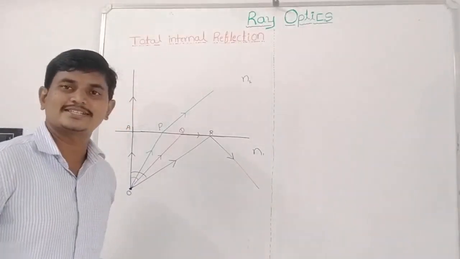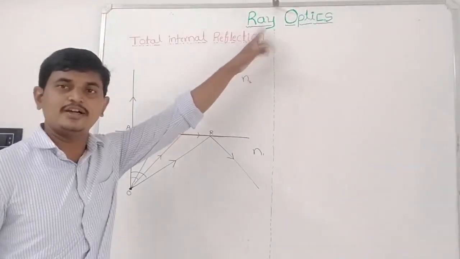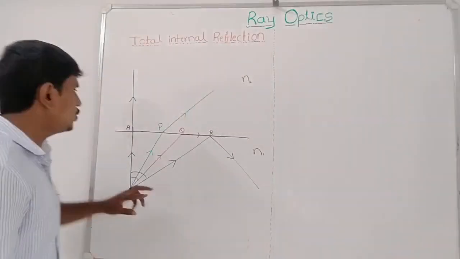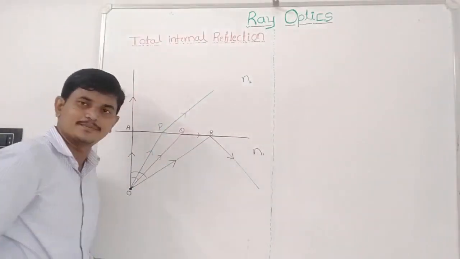Today I am going to discuss the concept of total internal reflection. That is one of the important parts of ray optics. Let us consider two mediums. One is a rarer medium, another one is a denser medium.